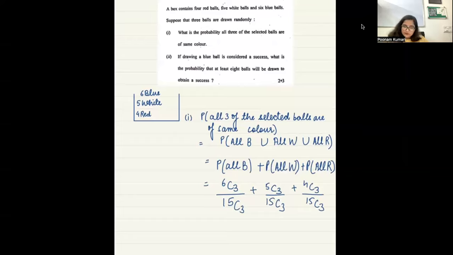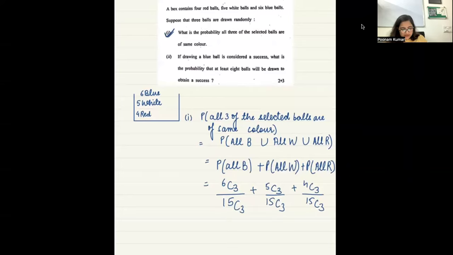Ma'am, if we have to find the probability of all B intersection all W intersection all R, then we have to multiply? No, that's not possible, because you want all three to be blue and all three to be white and all three to be red, which cannot happen. Yes, ma'am. So it will vary case to case. Okay, fine.